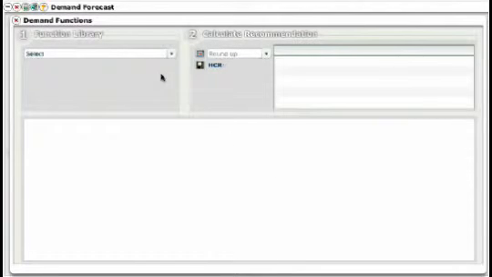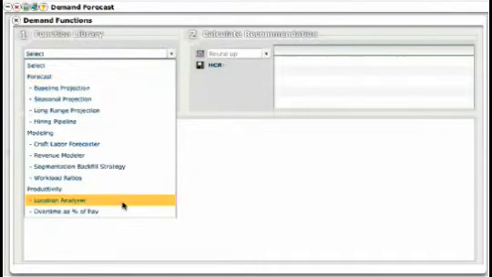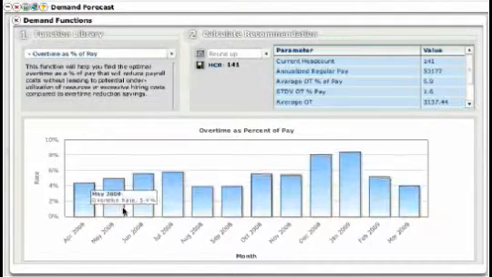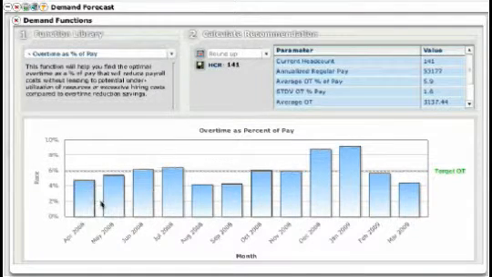Perhaps I want to go in and look at overtime as a percent of pay, since it's an overtime eligible position. And right here I get a look at my rolling 12-month period. What was my overtime in April? 4.8, not incredible. 5.4, not incredible. Kind of getting higher. And then some real peaks at certain times of the year. And so right now this is my overtime overall.